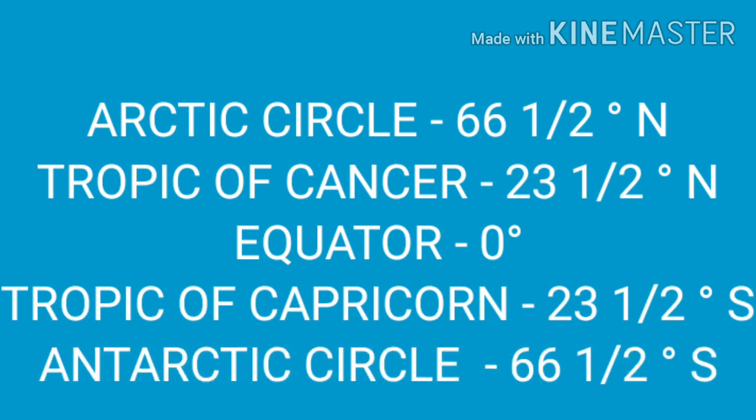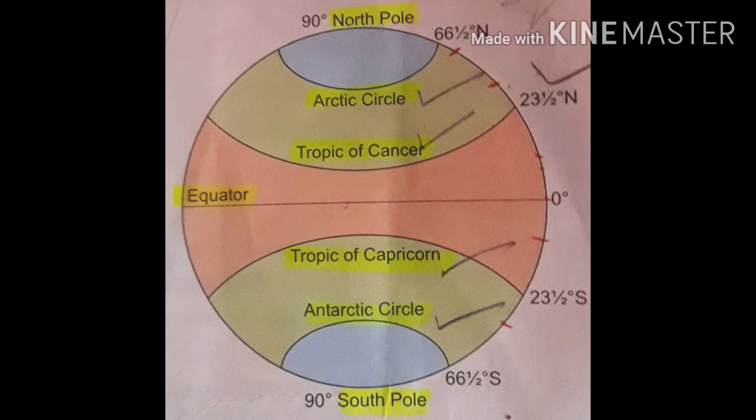Important parallels. They are the Arctic Circle, that is 66.5 degree north, Tropic of Cancer 23.5 degree north, Equator at 0 degree, Tropic of Capricorn 23.5 degree south and the Antarctic Circle, that is 66.5 degree south. You can understand these lines better by seeing this picture.